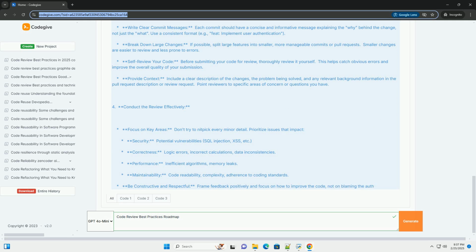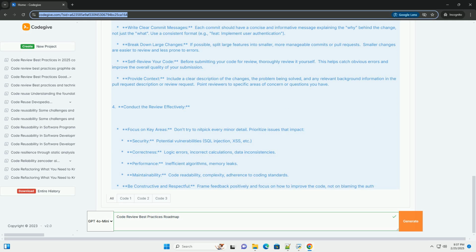Reviewer's comment: This code is vulnerable to SQL injection. If a user enters a malicious username, for example ' or 1=1, it could expose sensitive data or allow unauthorized access. Use parameterized queries or an ORM to prevent SQL injection. Corrected code. 2. Lack of error handling.